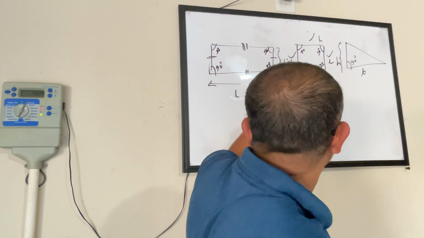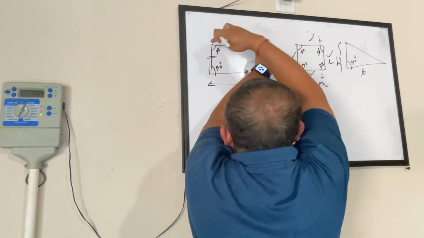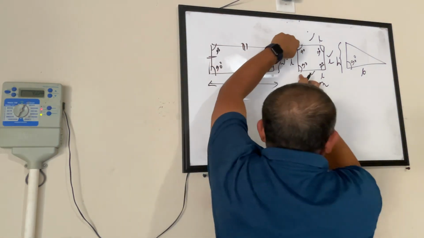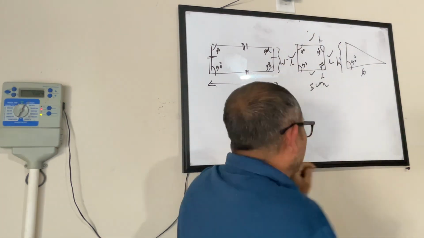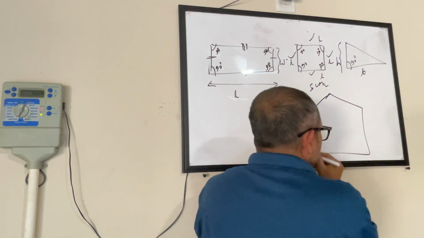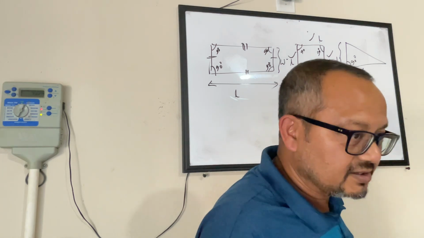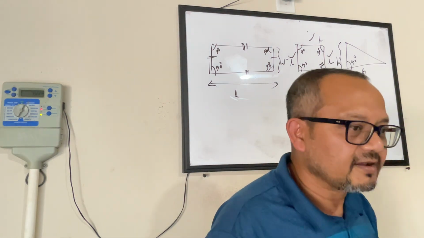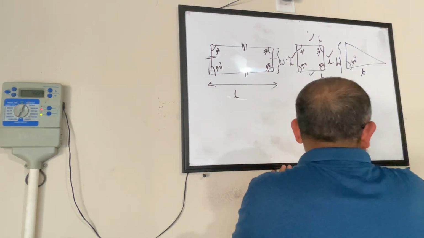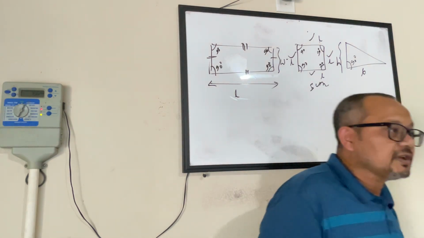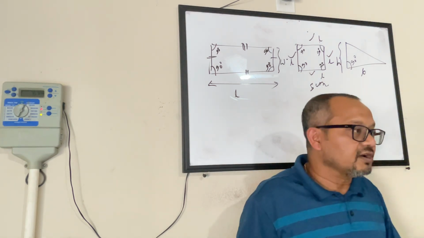In case of a rectangle, what will be my perimeter? This length plus this length plus this length plus this length. In case of a square, what will be my perimeter? This length plus this length plus this length plus this length. If I give you this shape, what will be the perimeter? This plus this plus this plus this plus this. All 5 sides, just add them together. That's it. So for any perimeter that you talk about, you have to just add the sides. That will be your boundary, or the perimeter.